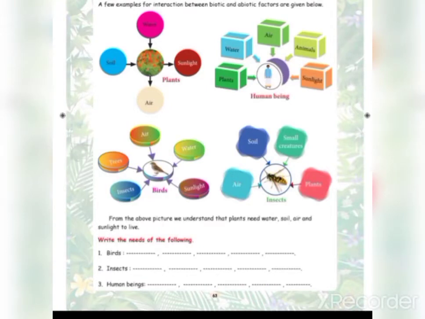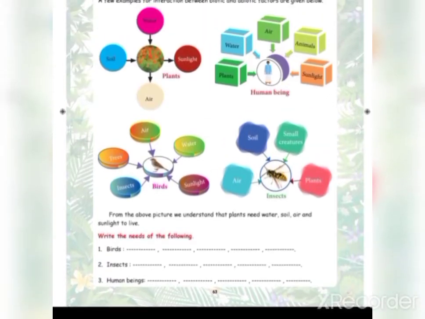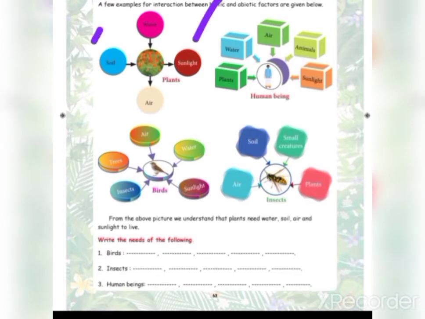Children, now let's see a few examples of interaction between biotic and abiotic factors. They are given here. See, plants, human beings, birds and insects. These are living things, isn't it? Living things means biotic factors here. First, for the plants: water, sunlight, soil and air. Soil, water and sunlight are very important for all the plants to grow.